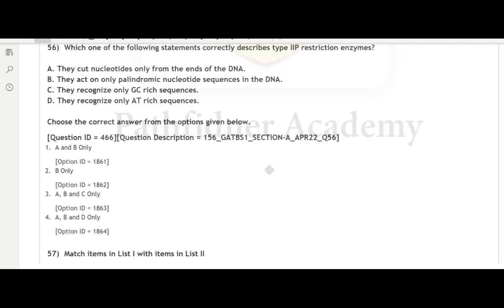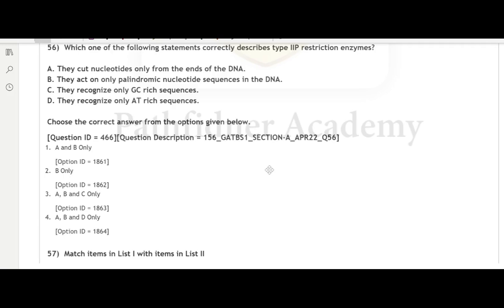So first of all, type 2 restriction enzymes are a class of restriction endonucleases that cleave DNA at the recognition sequences, generating either sticky or blunt ends, and they are known to recognize specific 4 to 8 base pair palindromic sequences within the DNA. So statement A, which states that they cut nucleotides only from the end of the DNA, is wrong, since the cleavage can happen within or adjacent to the recognition sequence.